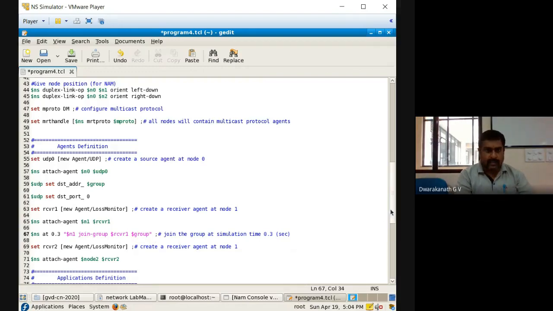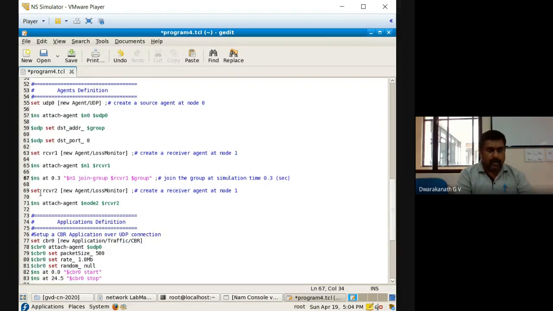Coming to the next thing. Now set receiver 2, the next, for node 2. Just the object we are defining with the name rcvr2, new Agent/LossMonitor, same. Attach the agent now to N2, and I'll call it receiver 2. Yes, receiver 2. Are you getting it? Now we'll call this receiver 2.